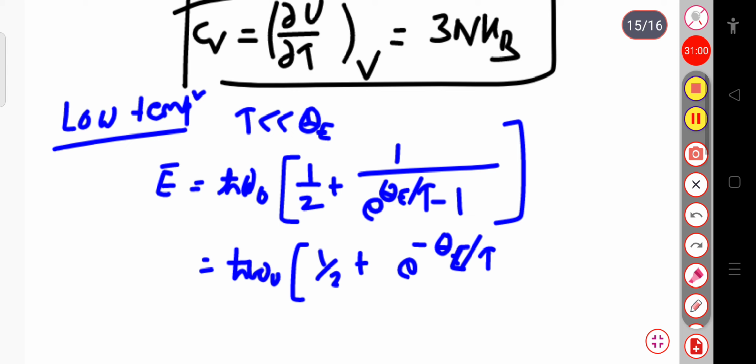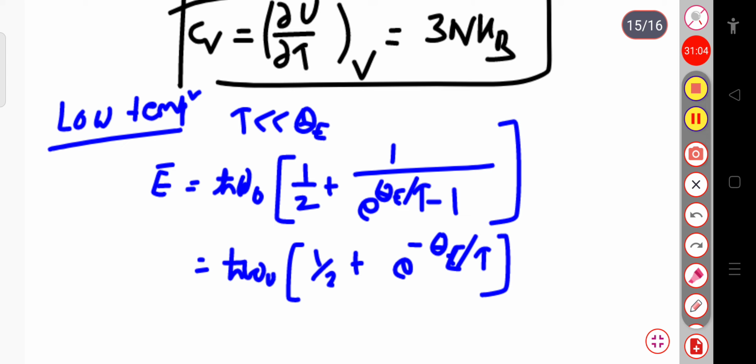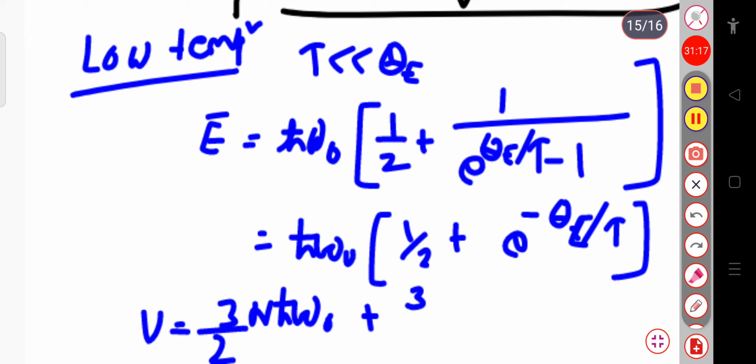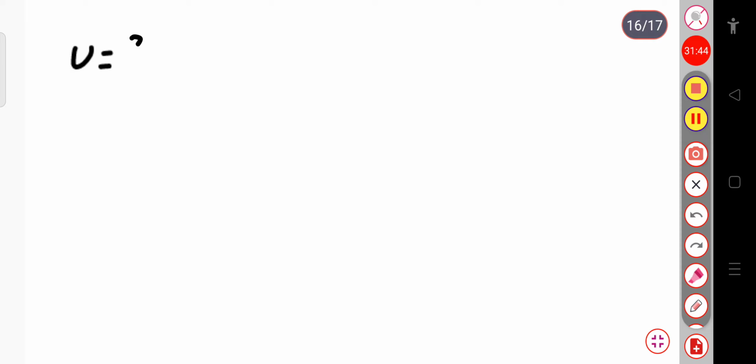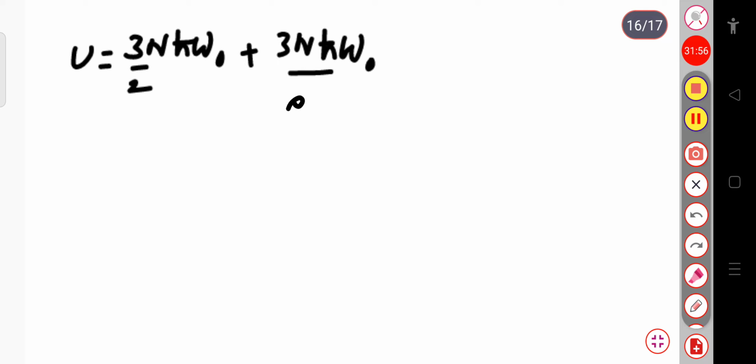And again we can write the total energy, that is U will be equal to 3N ħω₀ divided by 2, again plus 3N ħω₀ divided by, we can write, exponential plus θ_E by T, that is your Einstein temperature divided by T. This θ_E means Einstein temperature, that's why here I am just writing it as a substitute, that is θ_E divided by T. So the energy is equal to 3N ħω₀ divided by 2 plus 3N ħω₀ divided by exponential θ_E divided by T.